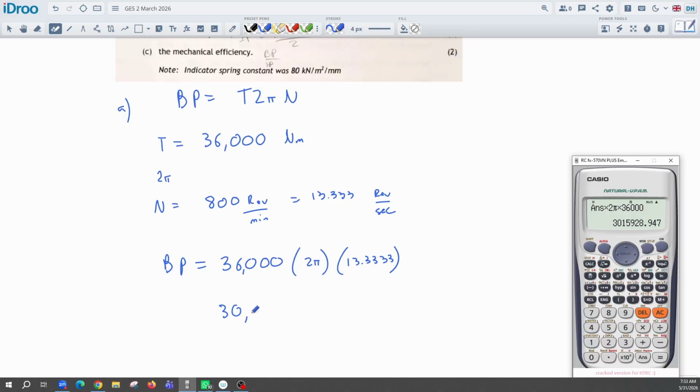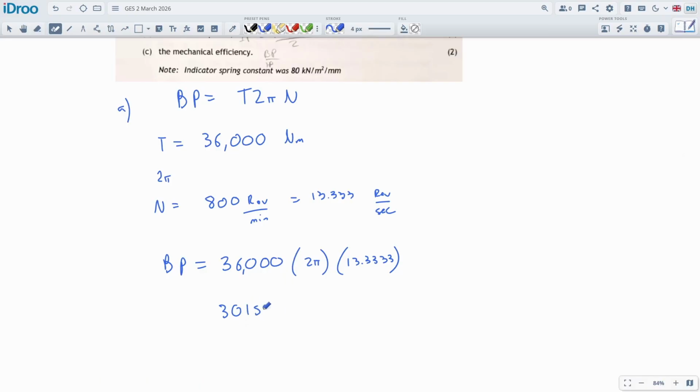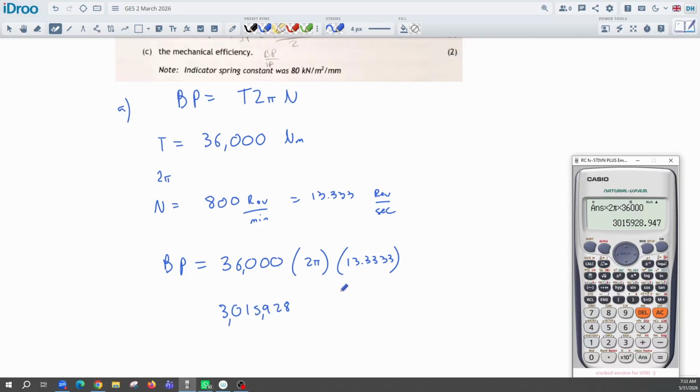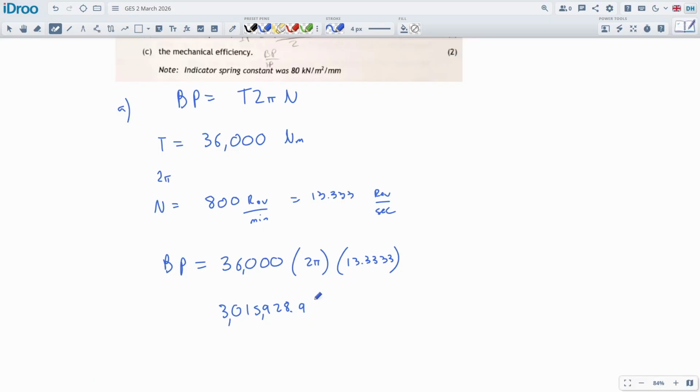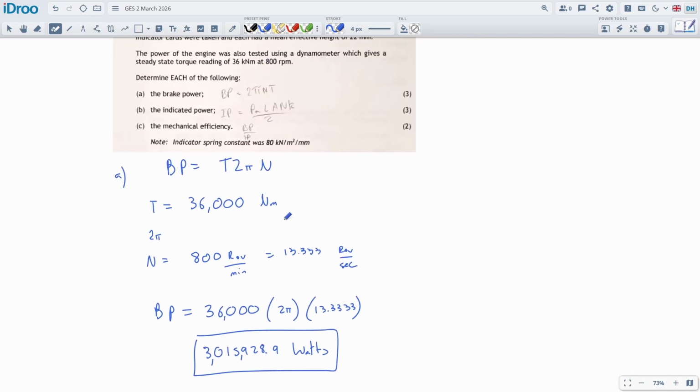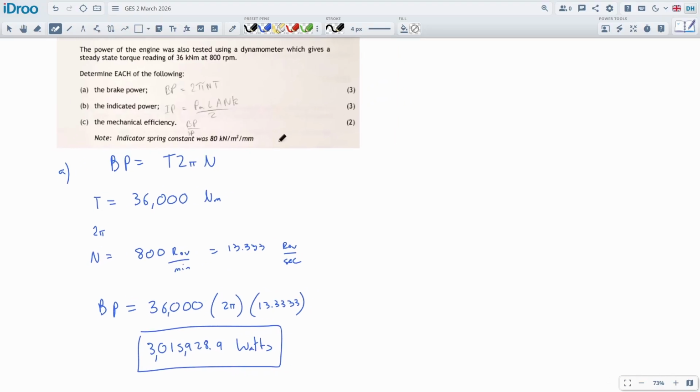I put that comma in the wrong place. 15,928,000. So it's 3 million. Yeah, 0.9. Okay, and this is power, so it'll be done in watts. So it's 3 million watts or 3 megawatts worth of power. And that's the actual power on the actual engine. That's how much it's actually producing at the time, right?